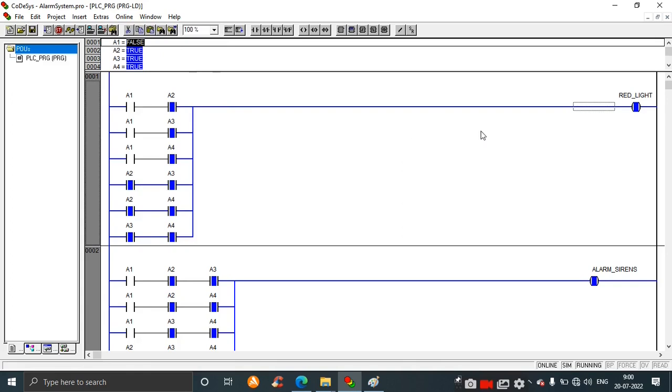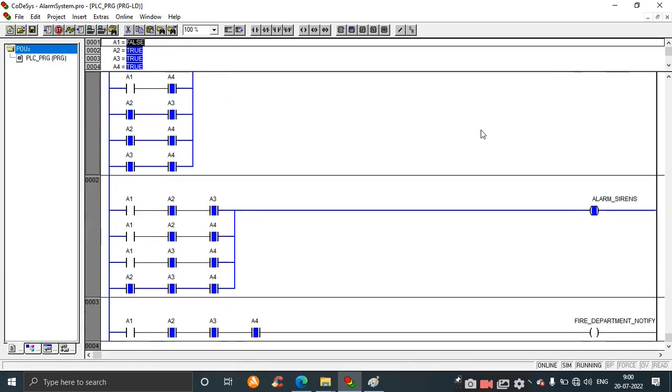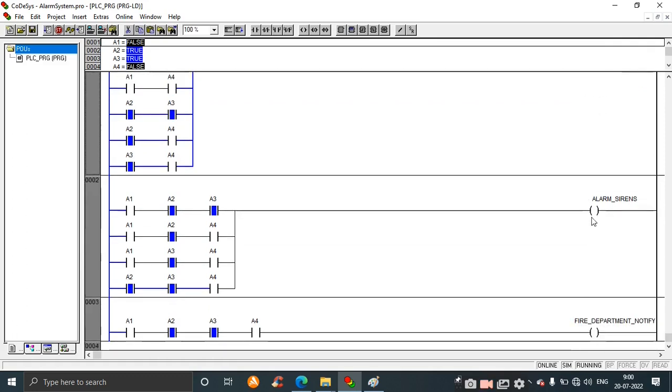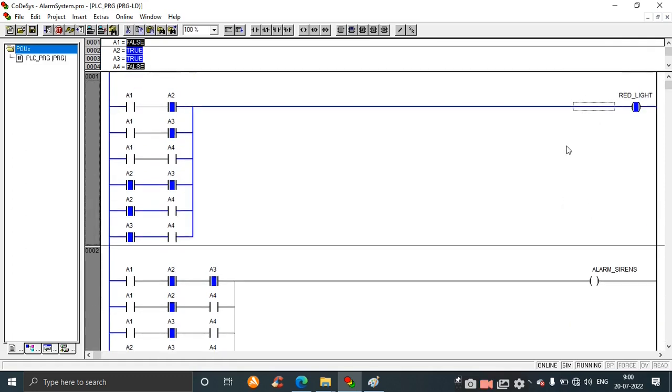So 2 3 are on. So A4 should be off. So all the 2 3 switches are on, but these two are off. Now the red light is on. So for any two inputs, that is 2 3, when they are on, the red light is on.